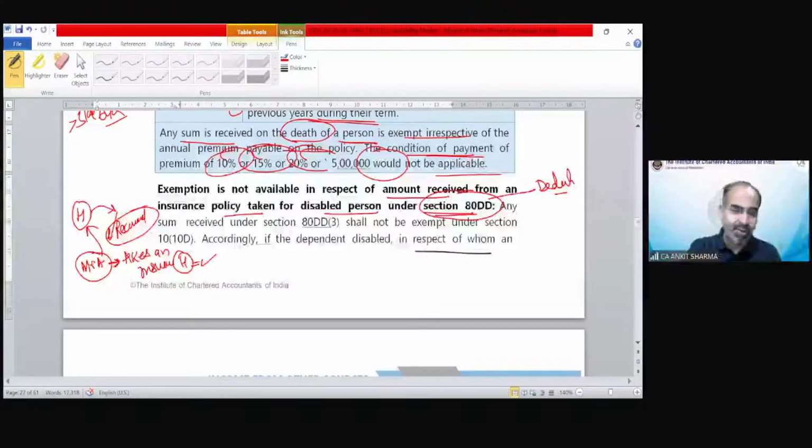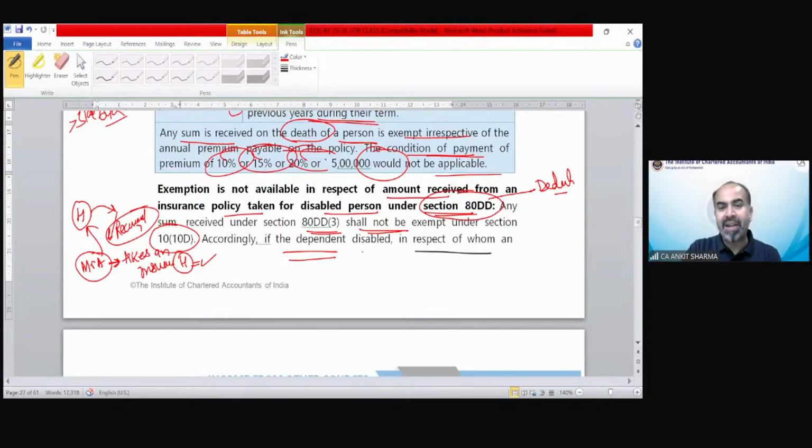Your family receives it, of course, you cannot receive on your own death. But if you maintain a handicapped person, and you are claiming deduction under section 80DD for that handicapped person, then on the death of that person, the amount received is not going to be exempted under section 10(10D). So the provision says any sum received under section 80DD(3) shall not be exempted under section 10(10D).